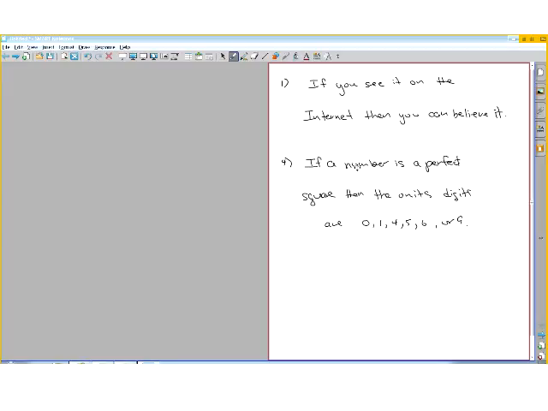And actually, it says integers, I guess. Yeah, an integer.